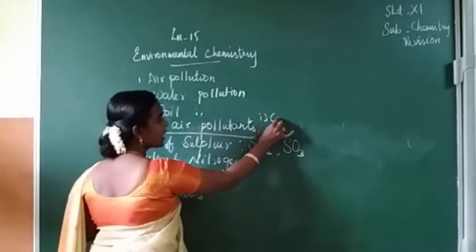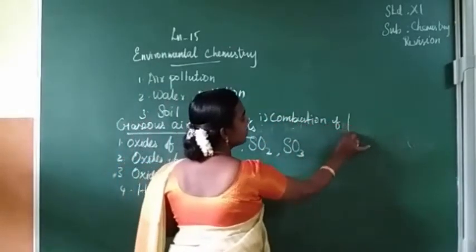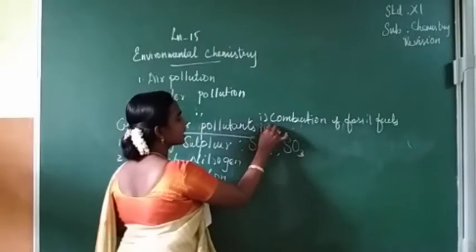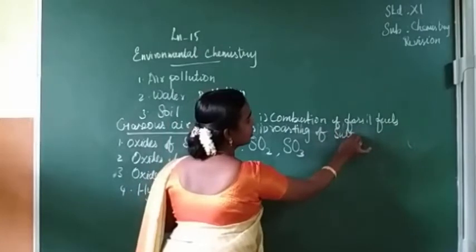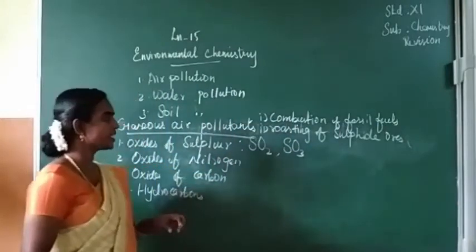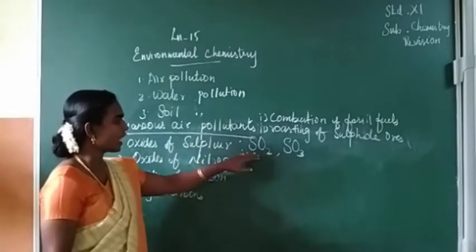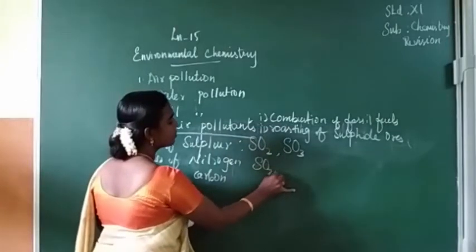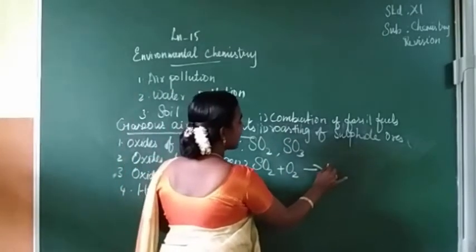Two cases: one is combustion of fossil fuels. Second case is roasting of sulfide ores. So these are the two reasons for production of oxides of sulfur. When sulfur dioxide is formed, this sulfur dioxide is oxidized to form sulfur trioxide.